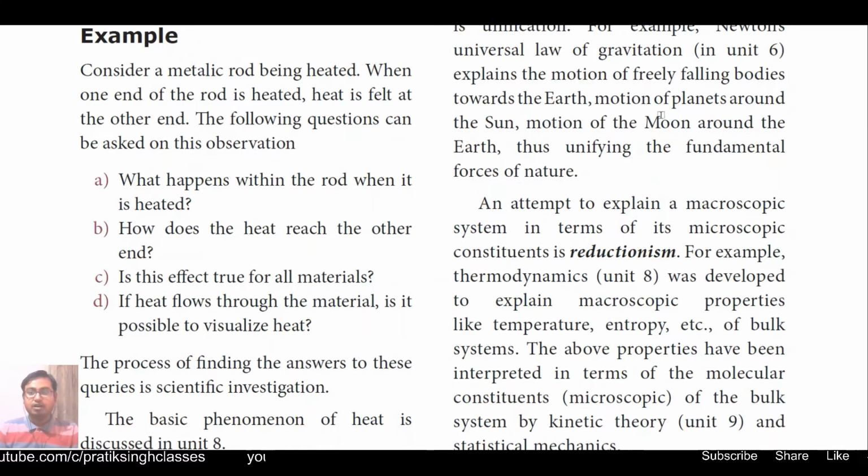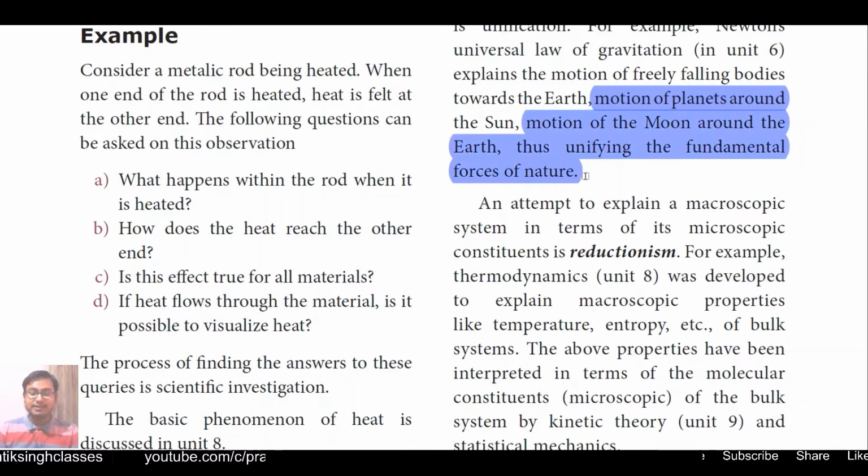The very basic Newton's universal law of gravitation also states the motion of planets around the sun or the motion of any celestial object around a star, and why the moon rotates around the earth. All of these things are governed by the fundamental laws of forces in nature, and these are summarized in a very short form.